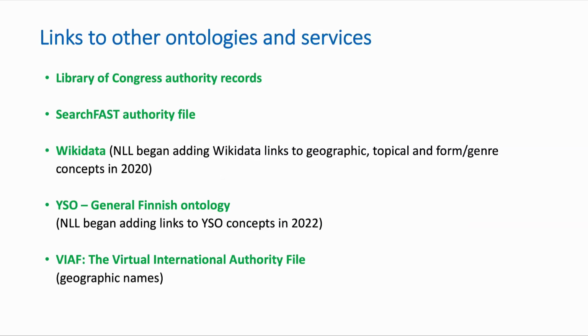These links can point to various ontologies and services, but the most widely used link targets in our dataset are Library of Congress authority records, FAST authority file, Wikidata, YSO General Finnish Ontology, and VIAF, the Virtual International Authority File.